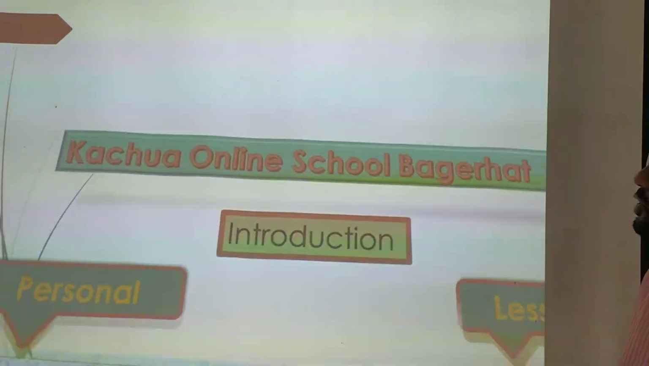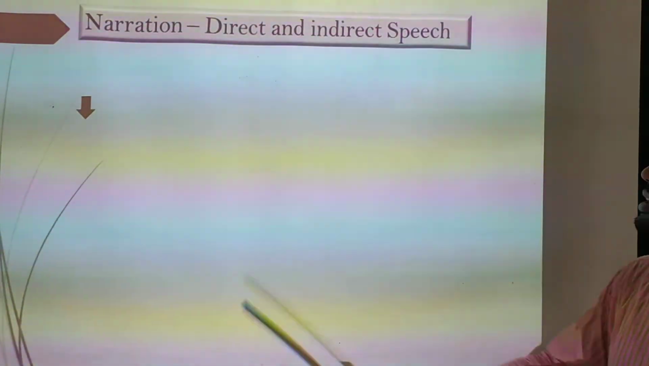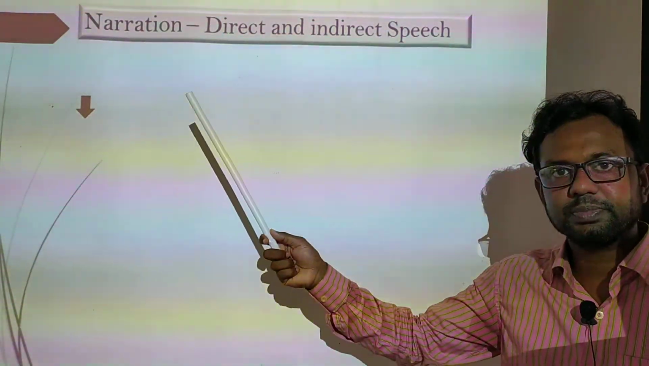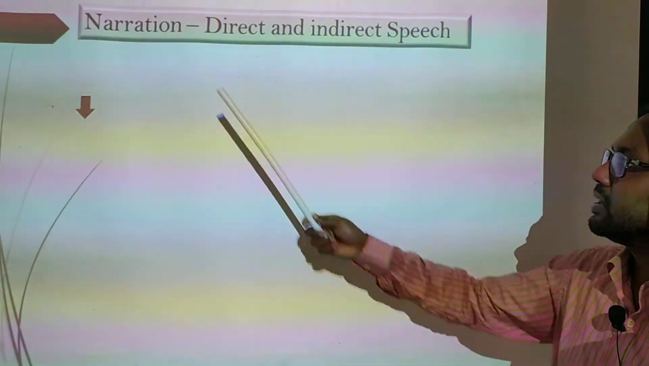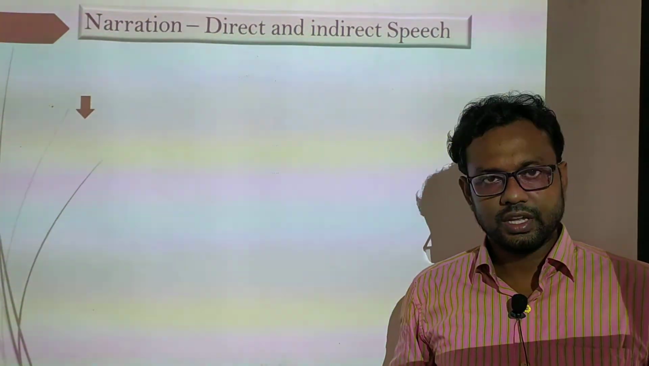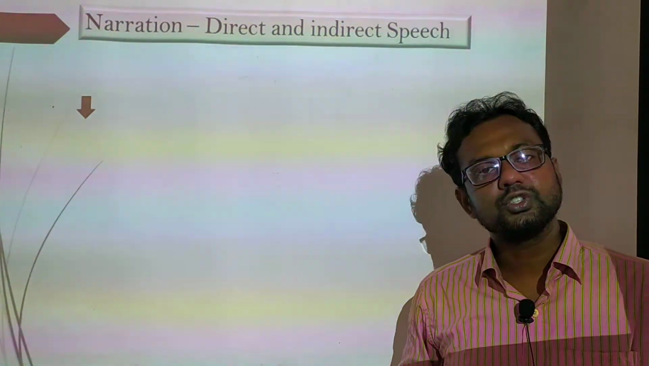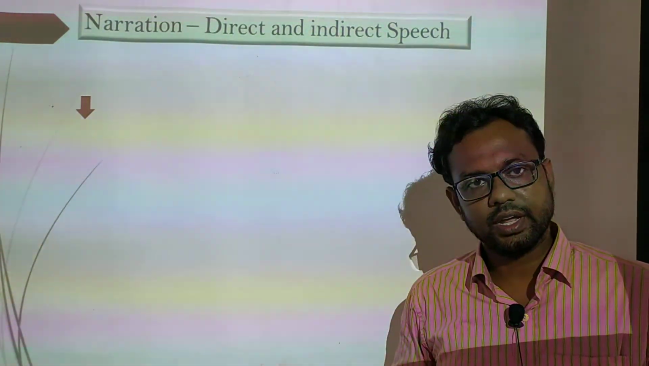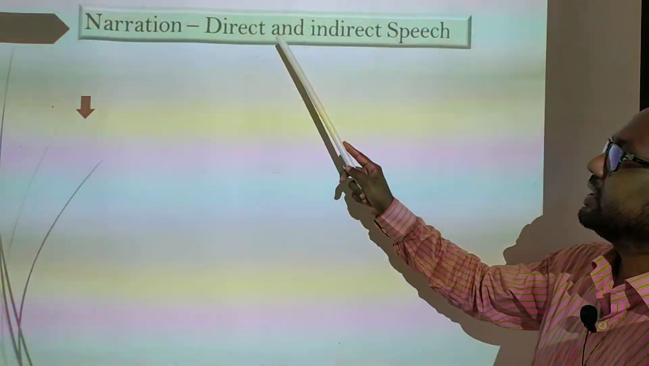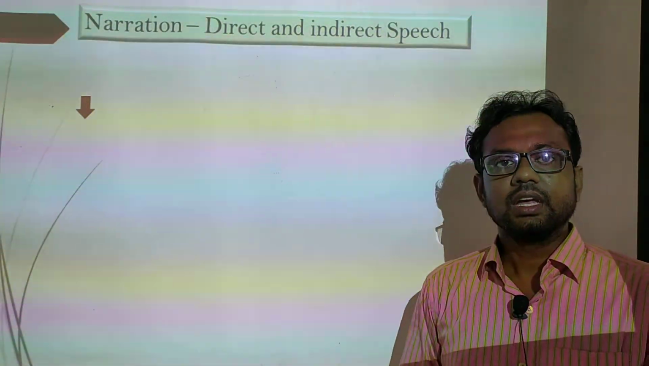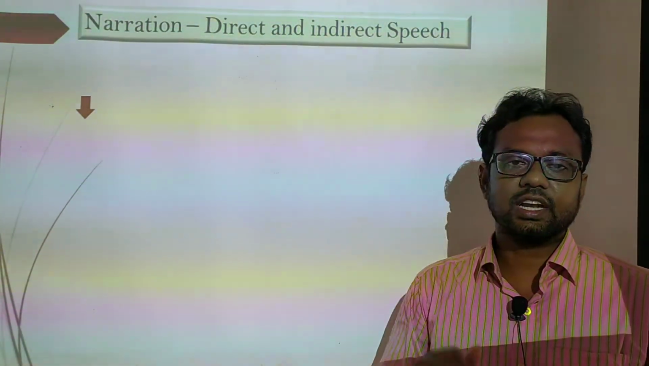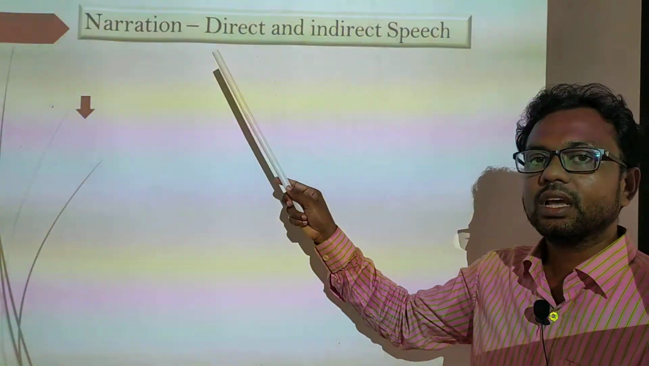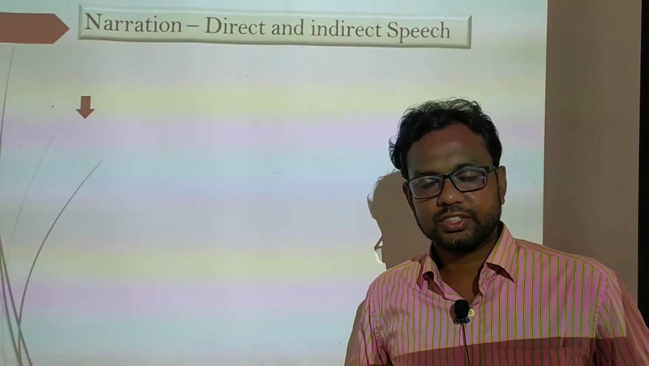Now about our topic, here we find narration, direct and indirect speech. That means direct speech and indirect speech. The first term here is narration. Narration means to narrate something, to describe something. So you have to describe something, and that something is actually the direct speech. The direct speech will be described by you, and after describing it, it will be turned into indirect speech.